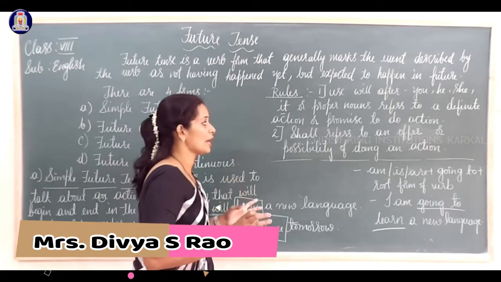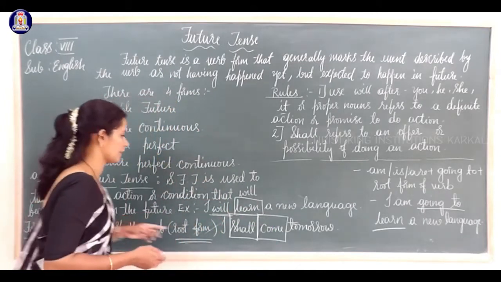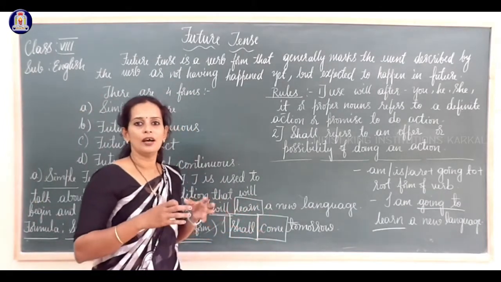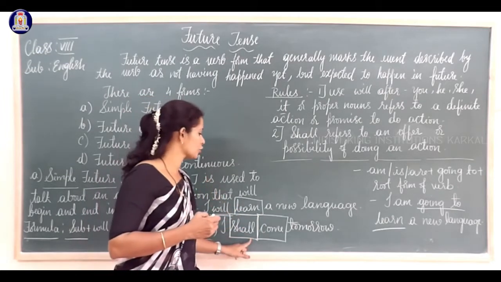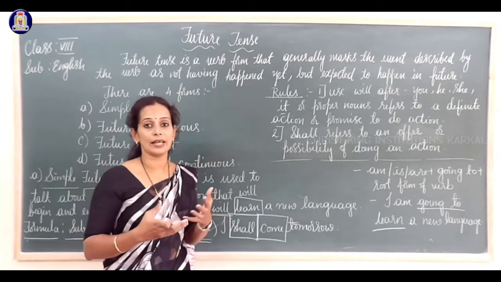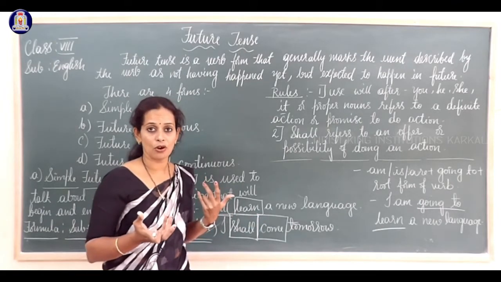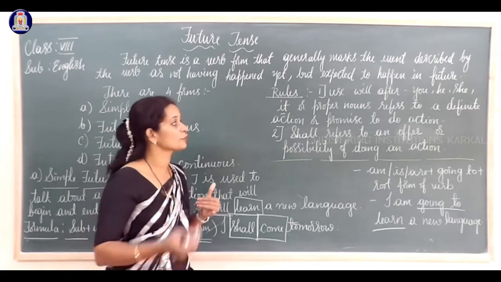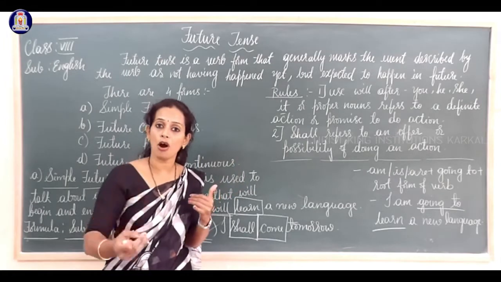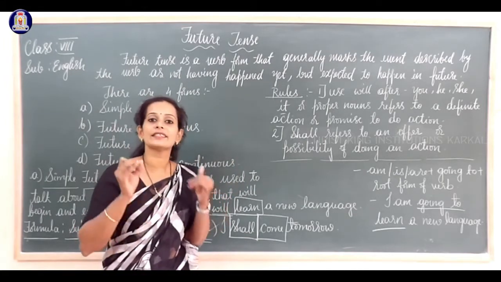Shall refers to an offer or possibility of doing an action. For example, I shall come tomorrow. I'm not sure about it. It tells us that I'm not sure whether this action is going to take place in future or not. But will, which you have to use after you, he, she, it or a proper noun, refers to a definite action.